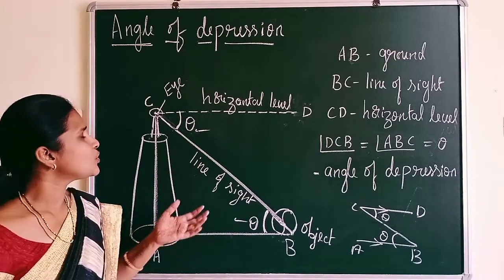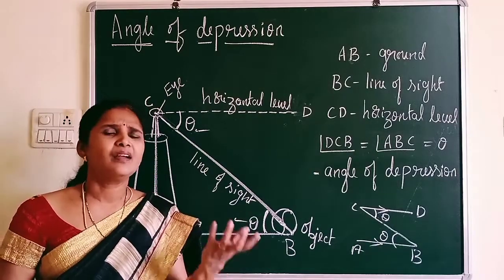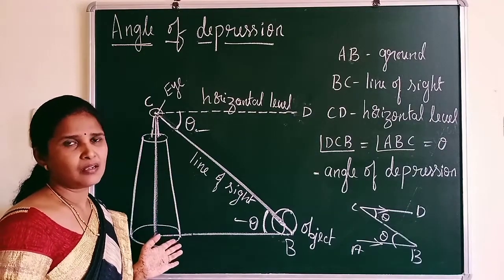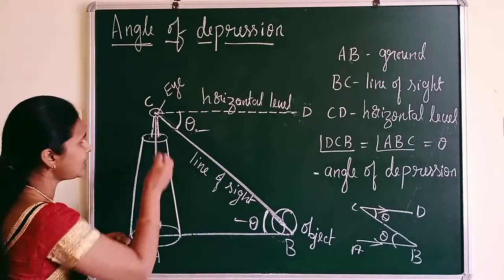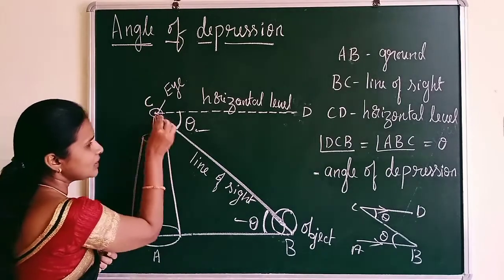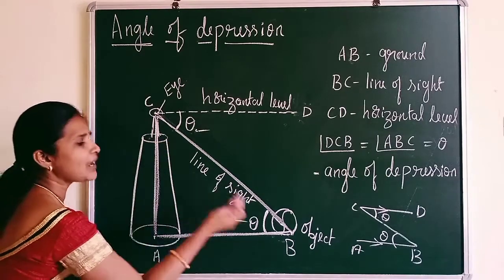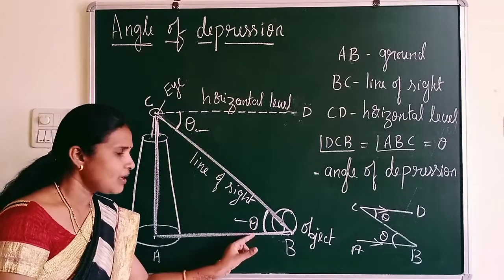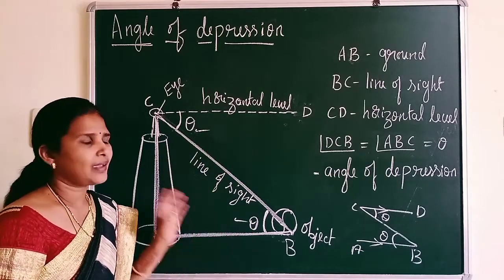Then you can ask why we have to take theta here. Because to find any height, suppose in this case I want to find the height of the minar, the theta cannot be outside the triangle. You can observe here a right angle triangle. Again you can observe this is a right angle triangle. So always an angle should be inside the right angle triangle. So for that sake we have taken this theta into the right angle triangle with the help of alternate angles.